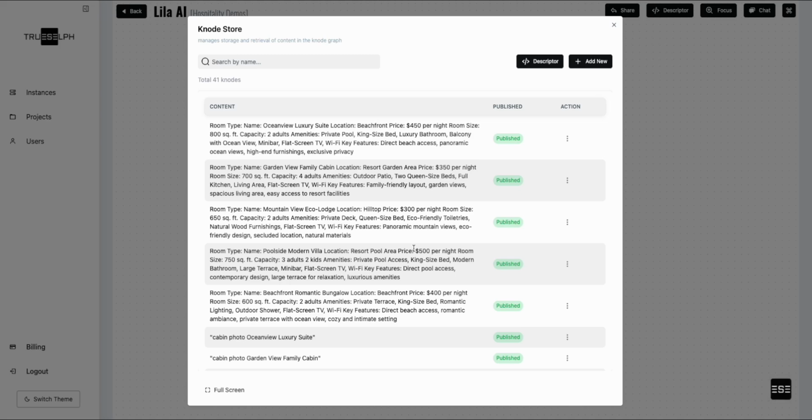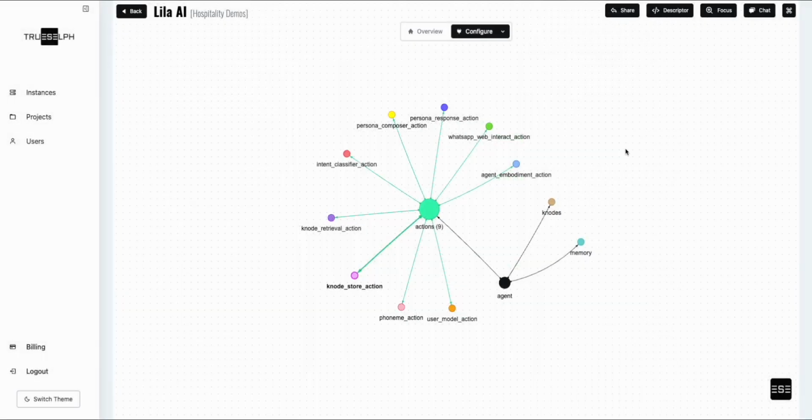There are features whereby we can allow Lila to scrape your website if you have a website with information on it, and she will automatically assimilate that content into her knowledge base as well. There are other features where we can have Lila integrate with your back office reservation management system, for example, so she can pull information directly from there and write information to there as long as there is an API available. So configuration options are almost limitless. And of course, for the purpose of this demo, we're going to be using her internal knowledge base. The other feature that I want to show you is the embodiment configuration.